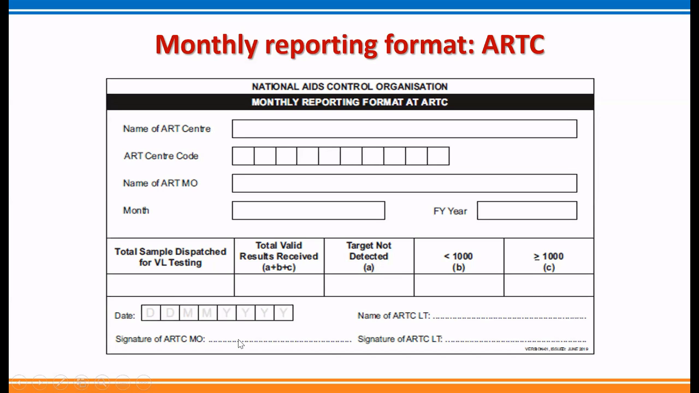Then date of this reporting, name of the ART LT who prepared it, signature of medical officer, and signature of LT. This is how you have to prepare this monthly reporting format every month to be sent to SACS and NACO before the 5th of next month.